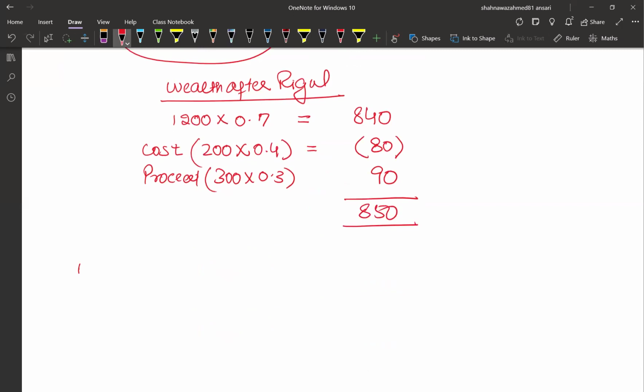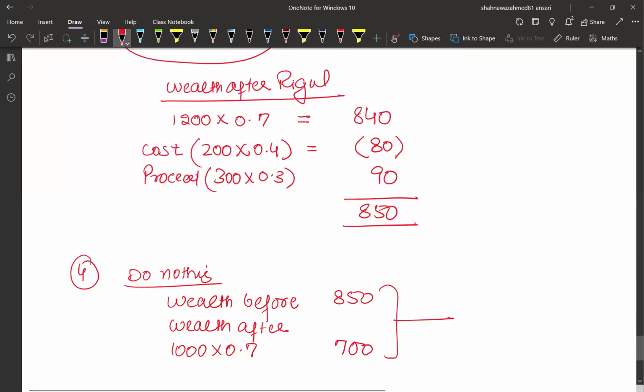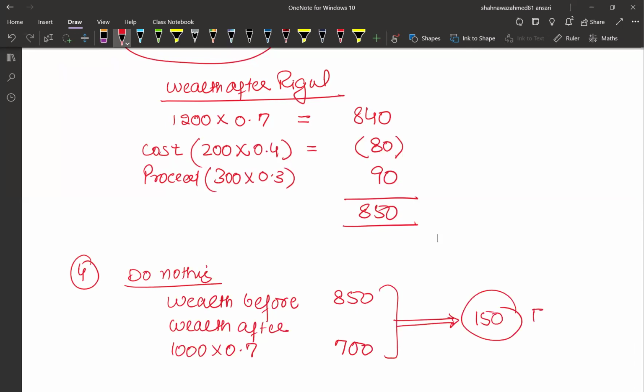The last one is do nothing, and we have a loss. Wealth before is 850, and now wealth after, with 1,000 shares, the price has dropped to 0.7, so 700. So there is a fall of 150 in the wealth of shareholders.